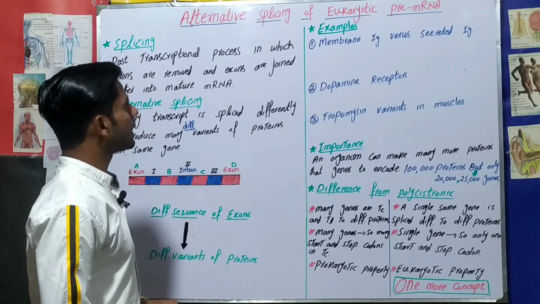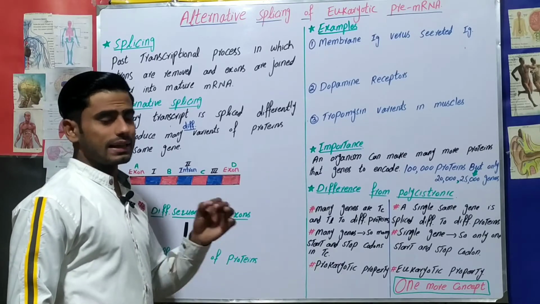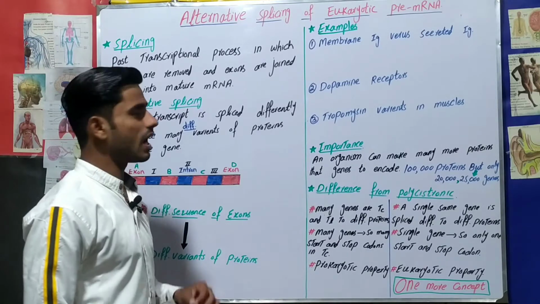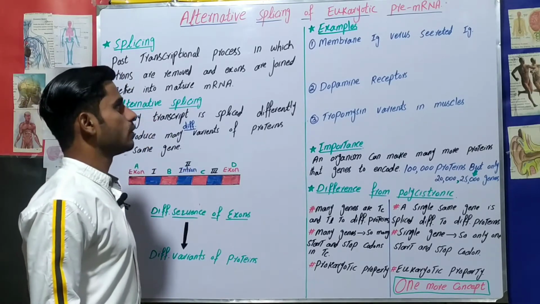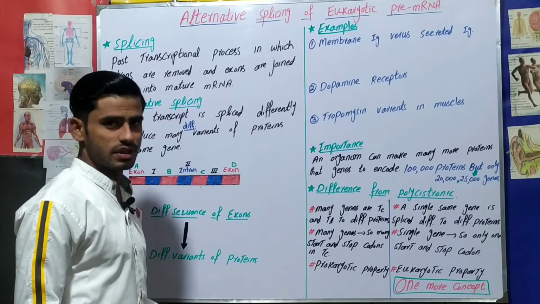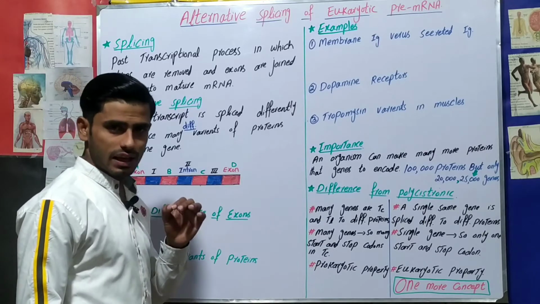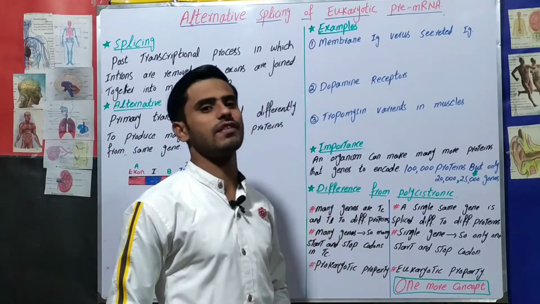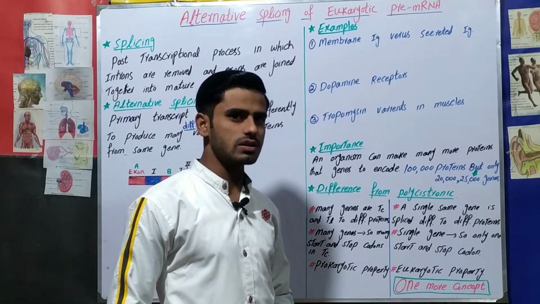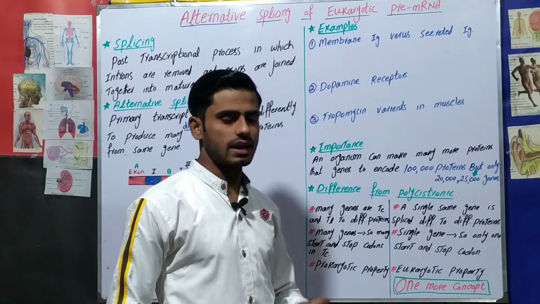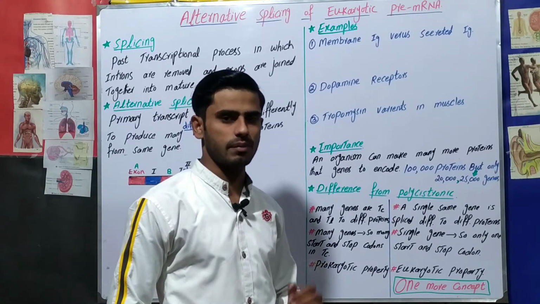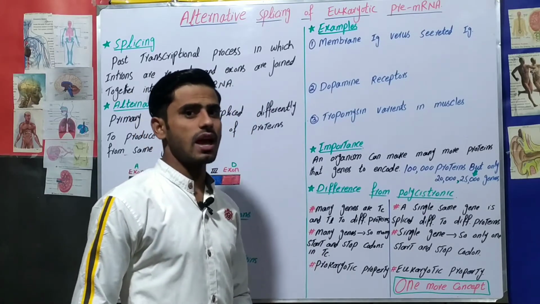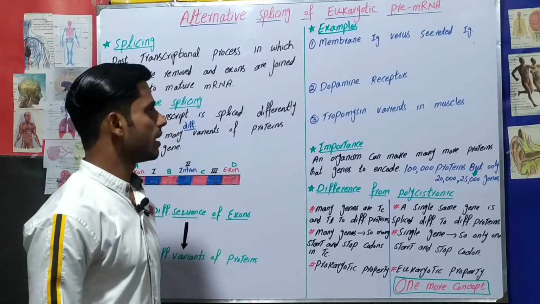In eukaryotic transcription, the messenger RNA formed is the pre-messenger RNA. It's not a mature messenger RNA because it contains introns and exons both. Exons, which are the expressed parts, are the coding regions which have information for the synthesis of proteins, and introns are the intervening, non-coding regions which don't have any information for the formation of proteins. So exons are interrupted by introns, and first we have to remove these introns by some process.